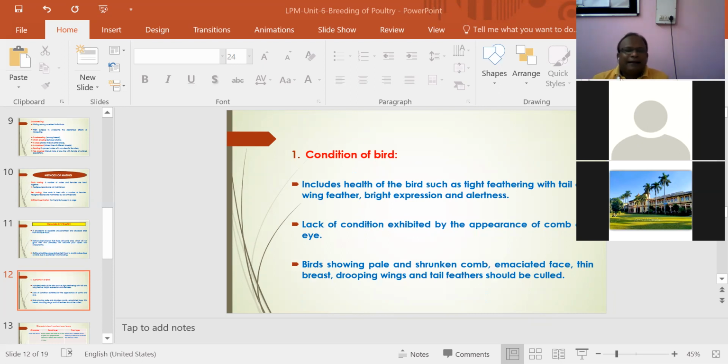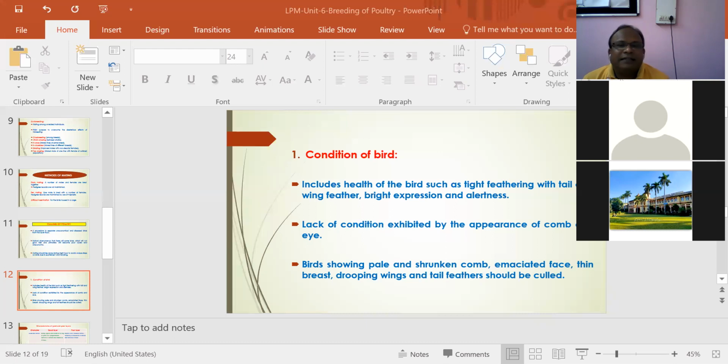So what are the criteria for culling? First, condition of the bird. Condition includes health of the bird, such as tight feathering of tail and wing feathers, bright expression, and alertness.